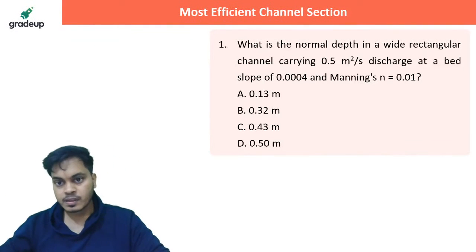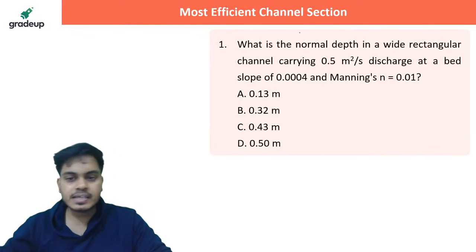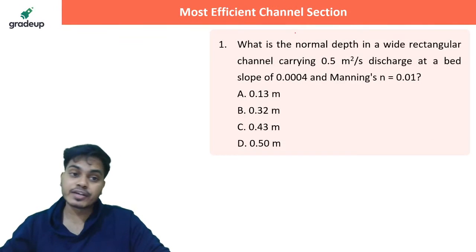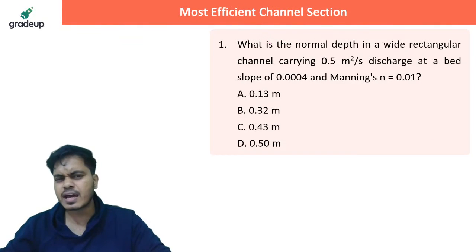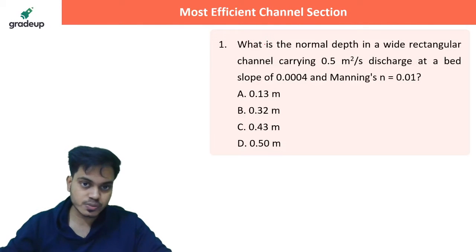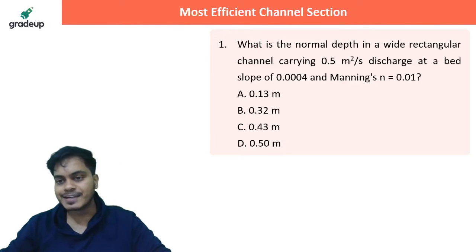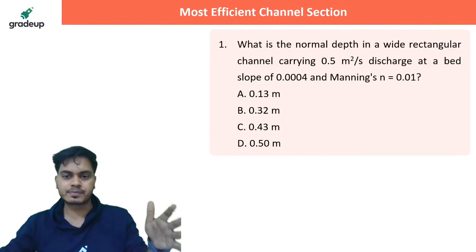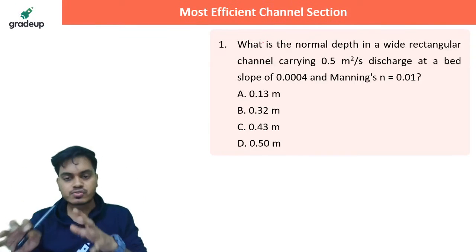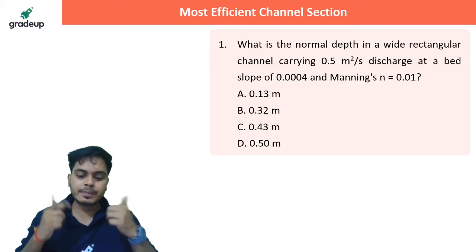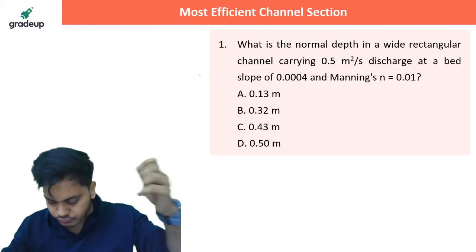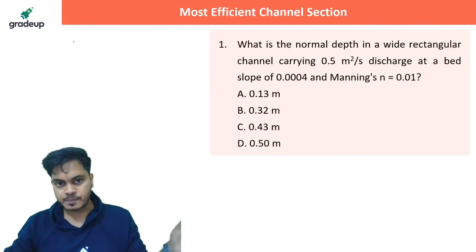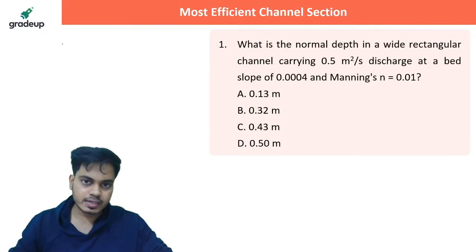So don't worry. So yes, the discharge is given as 0.5 meter square per second. So basically we have discharge per unit width, that is small q. So what is the normal depth in a wide rectangular channel? Whenever you have to find out the normal depth, guys, the best way of finding it out is using the Manning's equation. So now let's put the Manning's equation and let's see what is the answer that we are getting.